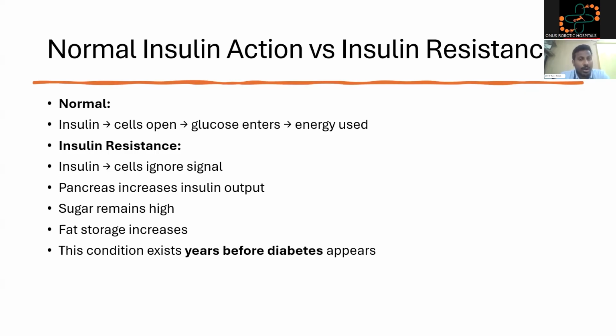As the cells are not responding to insulin and the sugars are persistently high, the pancreas is forced to increase insulin output. As the sugars are still high and insulin is high, fat storage increases because insulin is a storage hormone. As the cells are not utilizing the sugars properly, insulin forces the fat cells to form more fat from the present sugars. This condition exists years before diabetes appears.